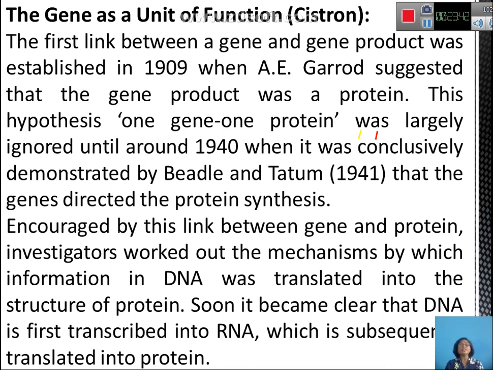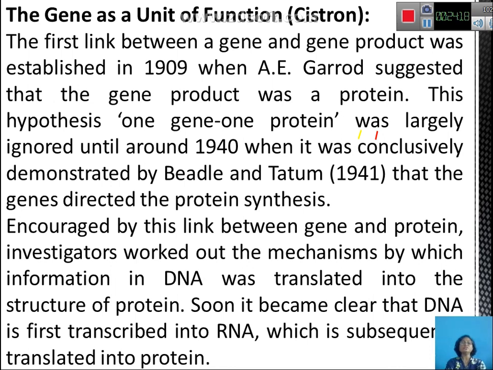But until 1940 his work was ignored, and later, in 1941, Beadle and Tatum put forward the concept of one gene, one protein hypothesis. Then, encouraged by this link between the gene and the protein, many researchers got interested and carried out research on the mechanism by which DNA forms a protein molecule.